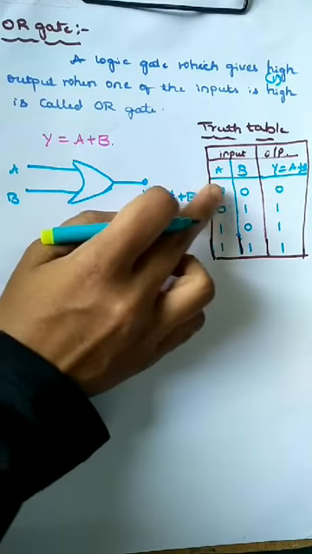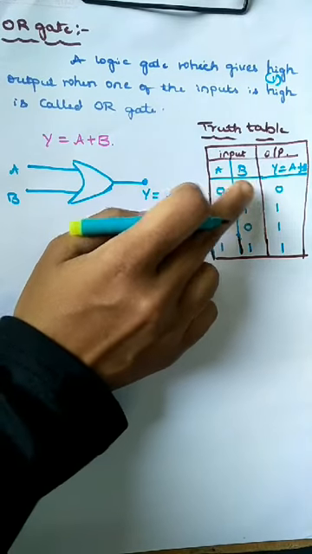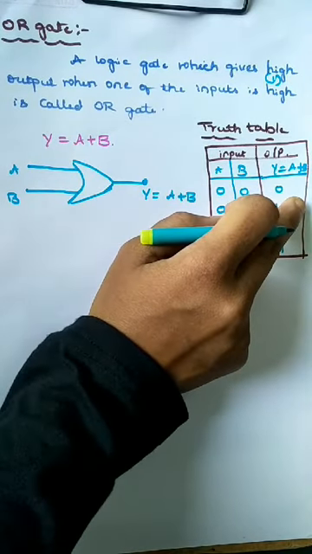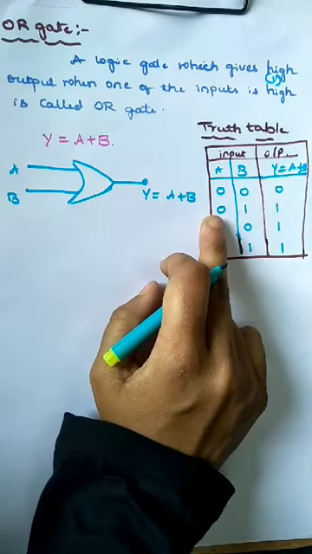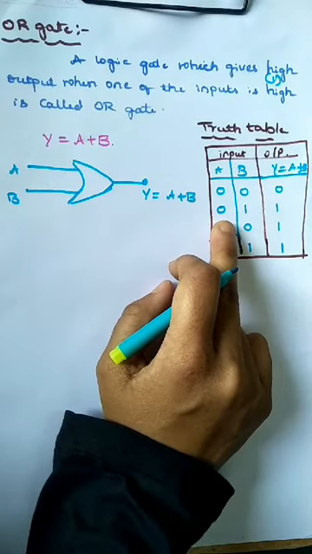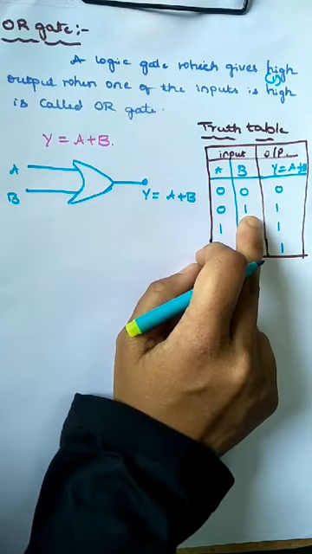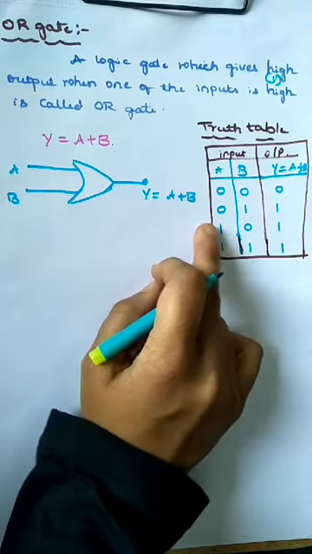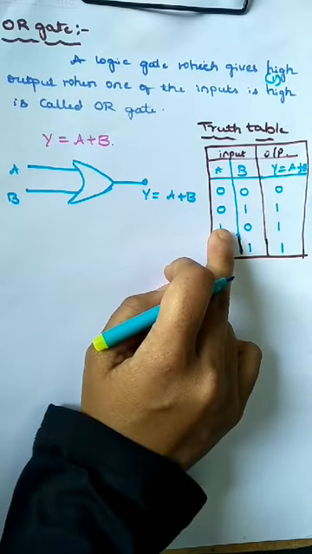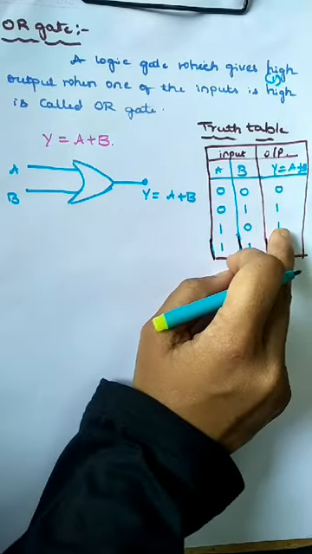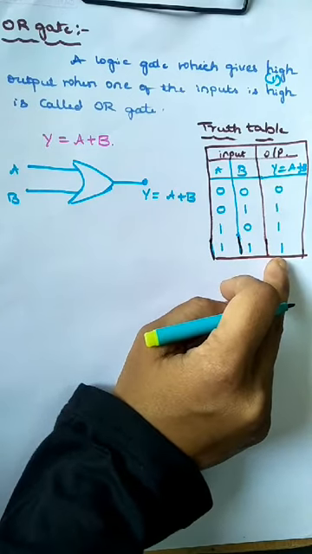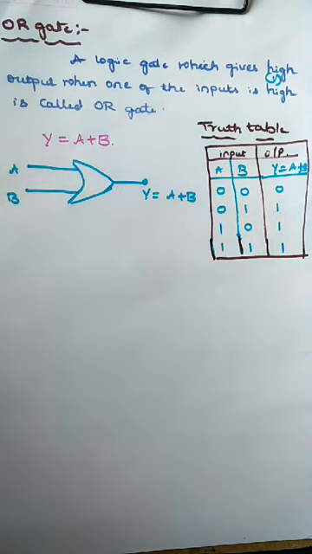If you observe, 0 and 0 means both are low, therefore the output is also low. Here this is low, this one is high, so any one being high makes the output high. Here A is high, therefore the output is high. Both high means the output is also high. Okay. The next gate is the NOT gate.